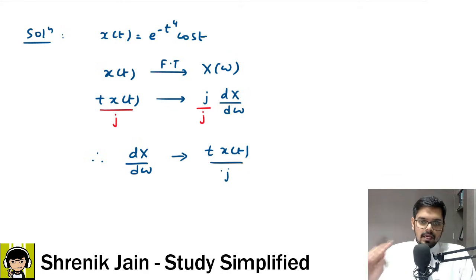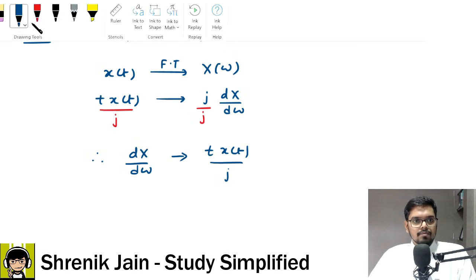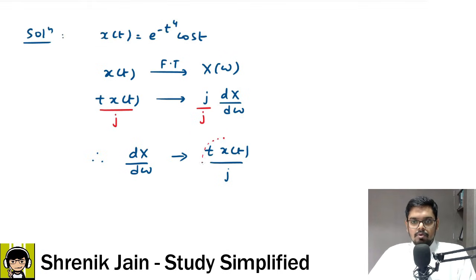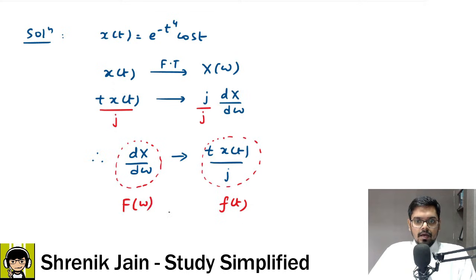Now if you see carefully, this is a time domain signal, which is f of t, right? And this is the Fourier transform signal, which is capital X of omega. If this is the time signal, then the respective Fourier transform is capital X of omega, correct?